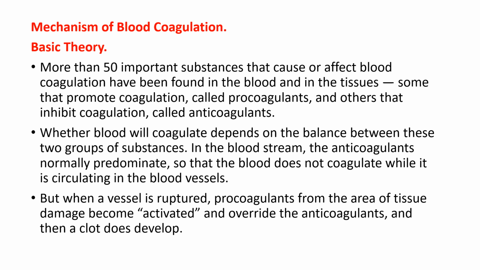Mechanism of blood coagulation. Basic theory. More than 50 important substances that cause or affect blood coagulation have been found in the blood and in the tissues, some that promote coagulation, called procoagulants, and others that inhibit coagulation, called anticoagulants. Whether blood will coagulate depends on the balance between these two groups of substances. In the bloodstream, the anticoagulants normally predominate, so that the blood does not coagulate while it is circulating in the blood vessels. But when a vessel is ruptured, procoagulants from the area of tissue damage become activated and override the anticoagulants, and then a clot does develop.